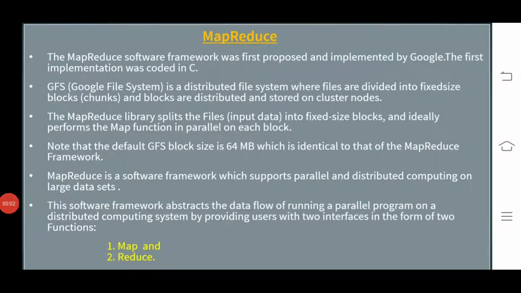Okay, continuation of our topic, introduction to the Hadoop framework. First of all, we have to discuss today the concept of MapReduce. What is MapReduce? We can see what the processes are and how many processes it contains. MapReduce is a software framework.